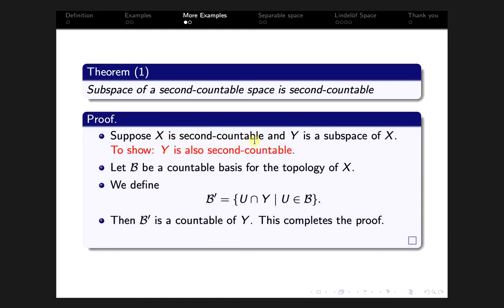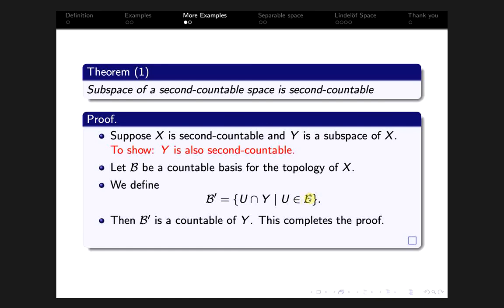As X is second countable, we have some countable basis, suppose this is script B, a countable basis for the topology of X. Then we define B prime equal to the sets U intersection Y, where U belongs to B. Then it is easy to see that B prime is also countable, because B is countable.